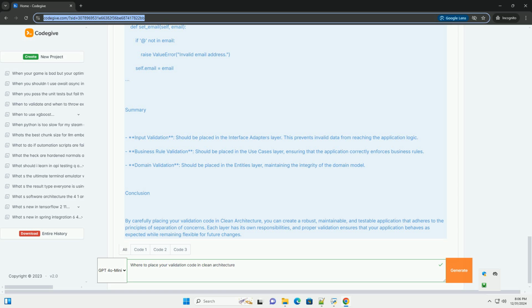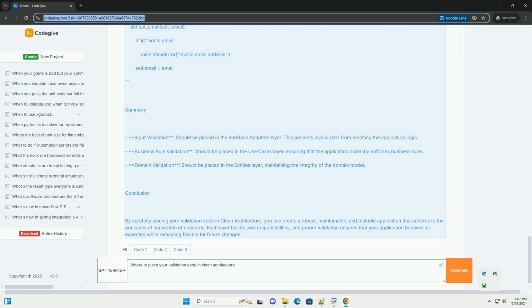Python. Interface adapter layer. Class UserInputValidator. @staticmethod. def validate(user_input): if not user_input.get('username') or len(user_input['username']) < 3: raise ValueError('Username must be at least 3 characters long'). If not valid email in user_input.get('email'): raise ValueError('Invalid email address'). Return True.